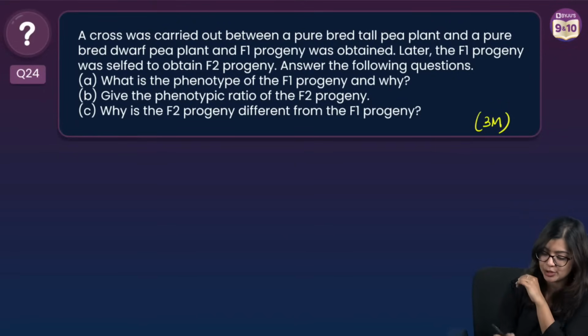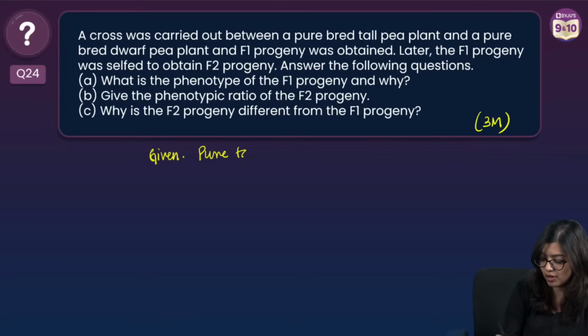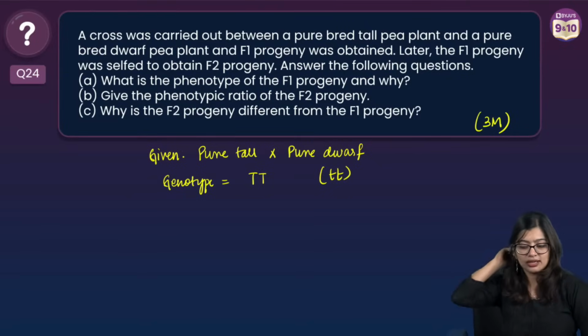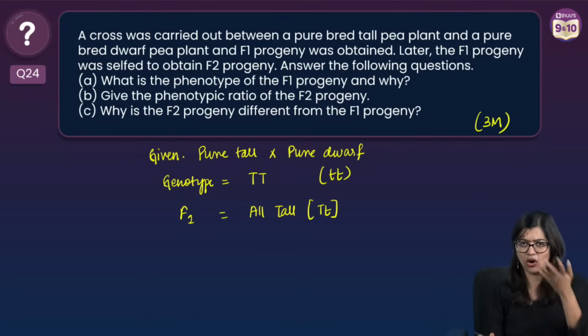A cross was carried out between a pure tall bred plant. So let's write down what is given to us. We have a pure tall plant crossed with a pure dwarf plant, right? Which means what is our genotype here? So this is going to be capital T, capital T, and this right here is going to be small t, small t. Now in F1, they got some progeny, right? So what are we going to get? In F1 generation, we see that all are going to be tall. So they are all heterozygous tall, right?